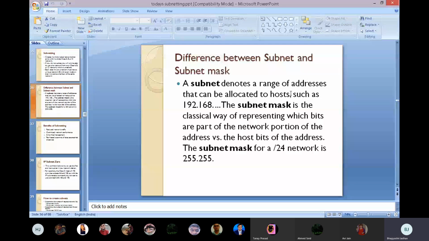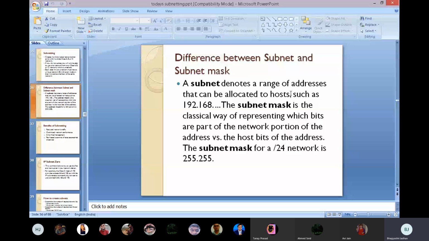Then what is the difference between a subnet and a subnet mask? First, a subnet denotes a range of addresses that can be allocated to hosts, such as 192.168. The subnet mask is a way of representing which bits are part of the network portion of the address versus the host bits of the address.